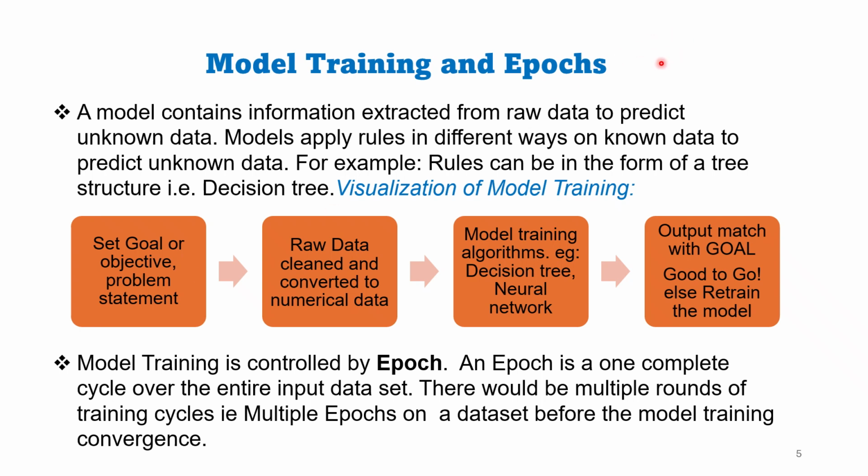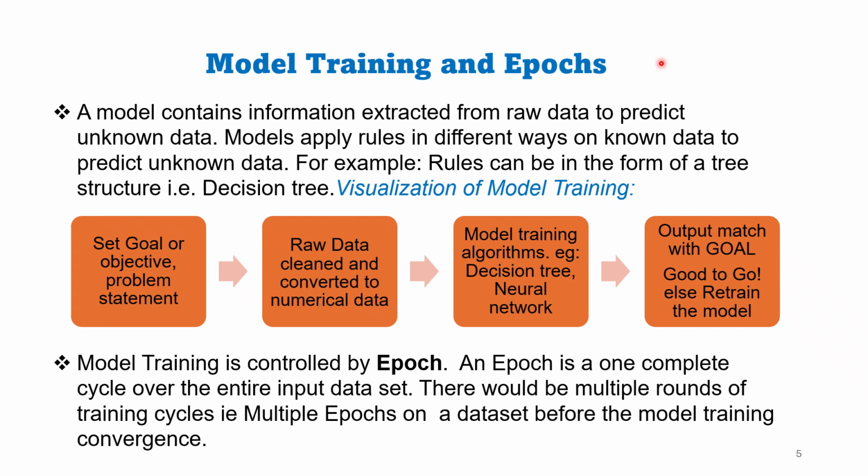Now let us look into model training and epochs. What is an AI model? AI model is structural description of raw data. What does a model contain? A model contains information extracted from raw data to predict unknown data. How does a model predict unknown data? Model applies rules on known data to predict unknown data. Set of rules could be in the form of a tree structure like decision trees or in the form of set of parameters